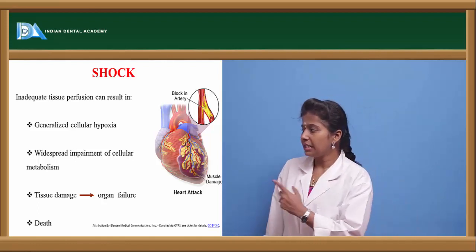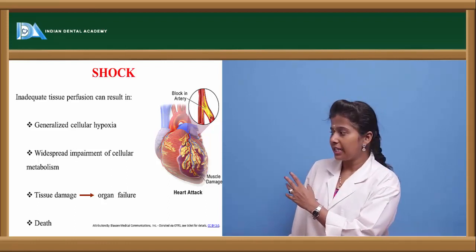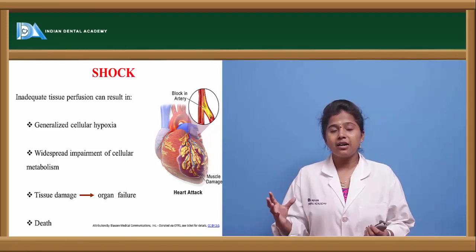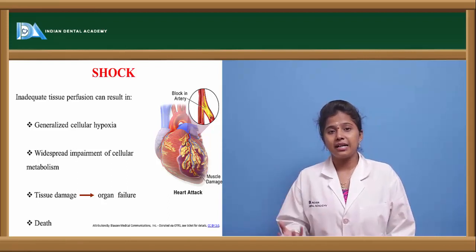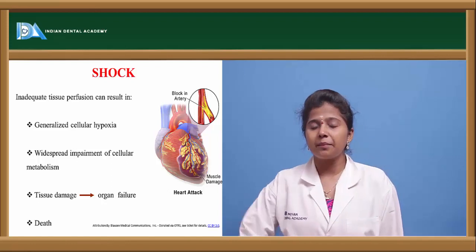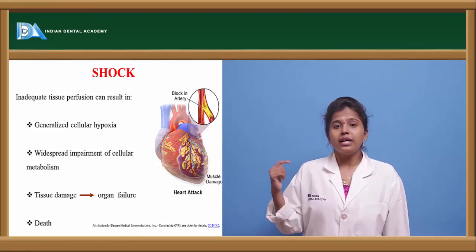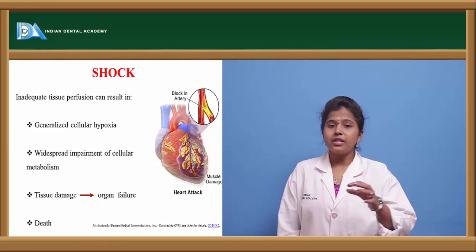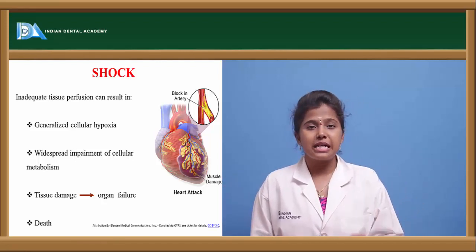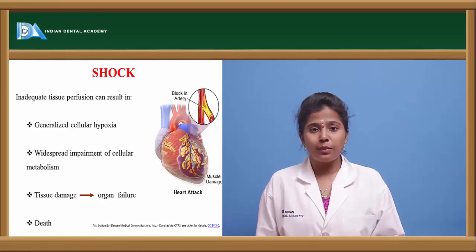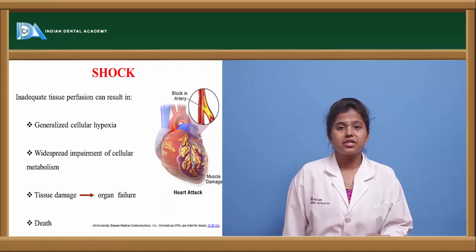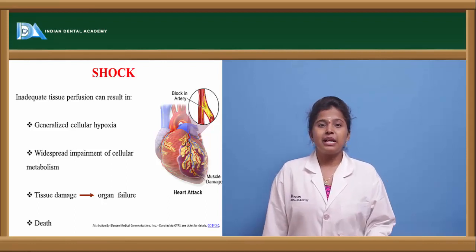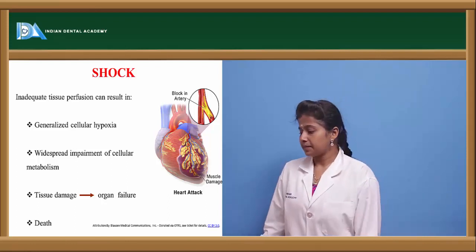Here we can see in the diagram, let us take heart attack. In a heart attack, the arteries are blocked. If arteries are blocked or the arterial cells are impaired, then the perfusion won't take place properly. So in this cardiovascular condition, there will be occurrence of shock. Once cells are damaged, tissue will be damaged. Once tissue is damaged, then that organ is damaged. If organ damage takes place, then it may lead to the death of the person.